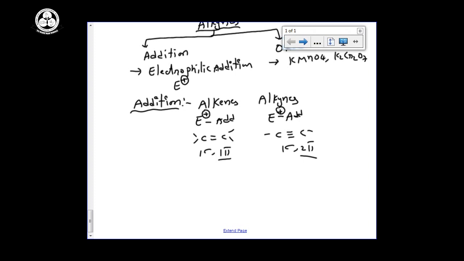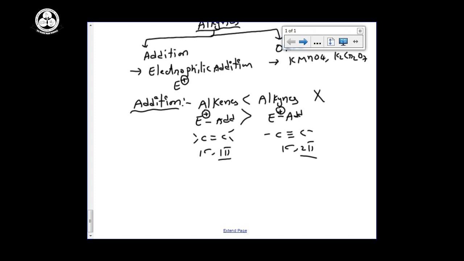So alkenes have 1 pi bond, but alkynes can have 2 pi bonds. Generally we feel that alkynes are ready to donate the pi electrons to others, so they can easily undergo addition reactions. Generally we feel like this: alkynes can easily participate in electrophilic addition reactions when compared with alkenes, but that is wrong. The correct answer is that alkenes can undergo addition more easily when compared with alkynes.